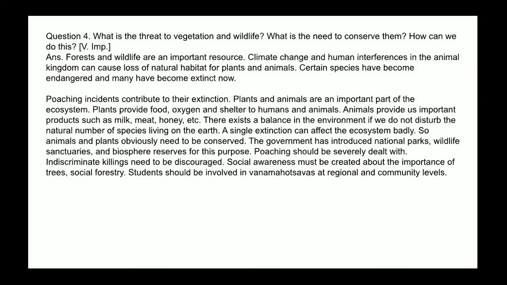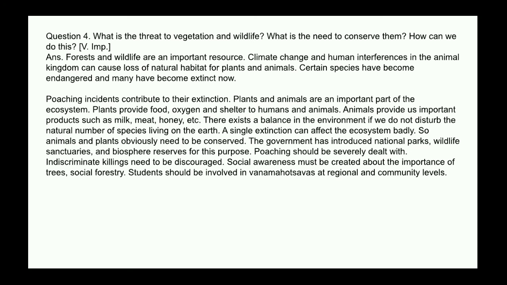Next question. What is the threat to vegetation and wildlife? What is the need to conserve them? How can we do this? Answer. Forest and wildlife are an important resource. Climate change and human interference in the animal kingdom can cause loss of natural habitat for plants and animals. Certain species have become endangered and many have become extinct now. Poaching incidents contribute to their extinction.